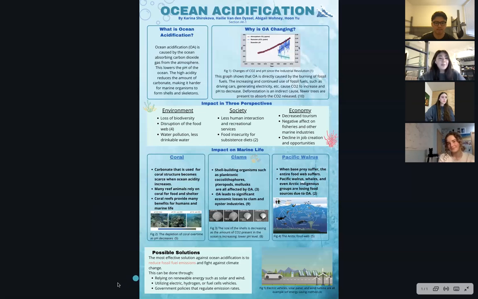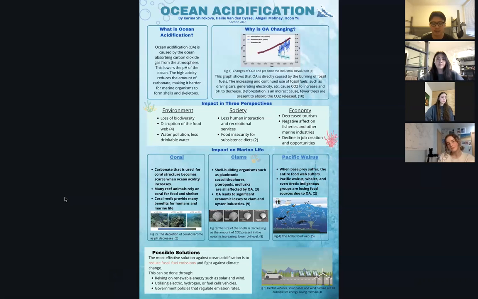Okay, moving on to possible solutions. The most effective solution against ocean acidification is reducing fossil fuel and carbon emissions in the atmosphere and overall fighting against climate change, as it is the main contributor. And this can be done through relying on renewable energy such as solar and wind, and also utilizing electric, hydrogen, and fuel cell vehicles since they do not produce any carbon emissions.